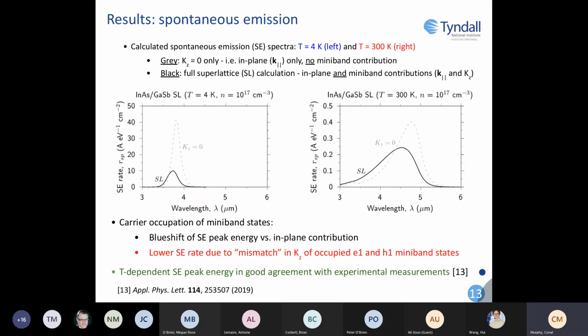So here now we show the spontaneous emission spectra at 2 different temperatures, 4 and 300 Kelvin. The grey dashed results are for a single KZ equals 0 calculation, and the solid black results are for a full superlattice calculation. So following on from our analysis of band filling, we observe the impact of miniband formation in reducing the peak spontaneous emission rate. And as expected, the reduction is less at room temperature due to the mismatch in band filling. And we note as well that the temperature-dependent spontaneous emission peak energy is in good agreement with experimental measurements.